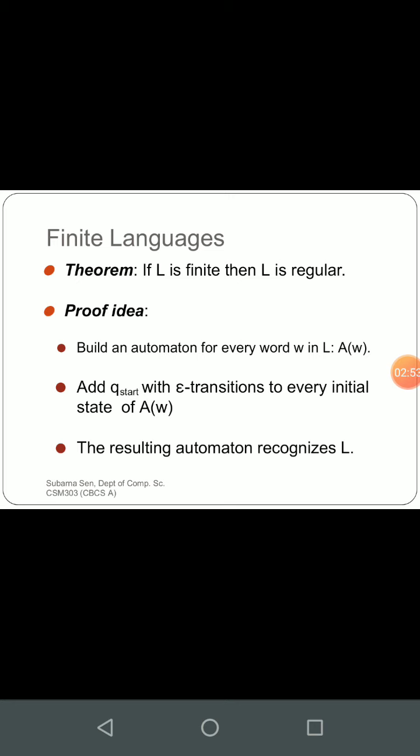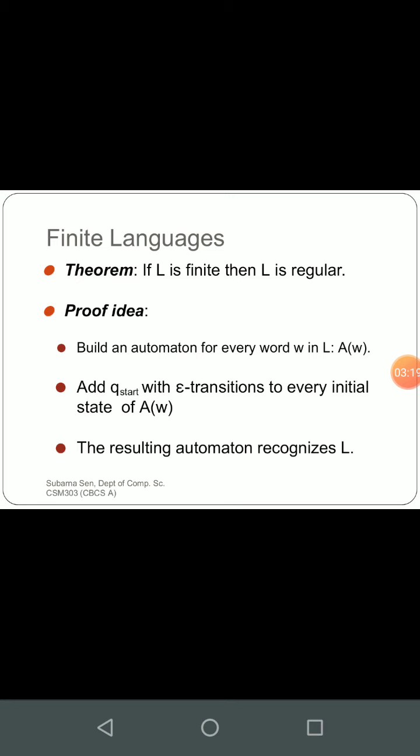We have to build an automaton for every word w in L. We have already done this; I have written it here, so I am reading it out. We have already done how to convert a language to finite automata and how to represent a language as finite automata. Then we add one new start state q with epsilon transitions to every initial state.